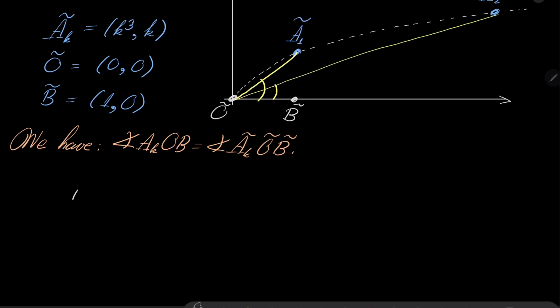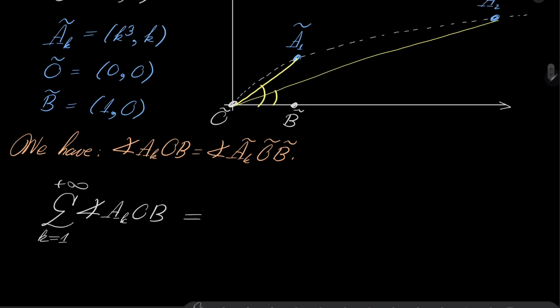The series from k equals 1 to infinity of the measure of angle A_k O B. Well, notice that we are in the first quadrant, and these angles are just the arguments of points A_k tilde, of course, viewed as complex numbers.